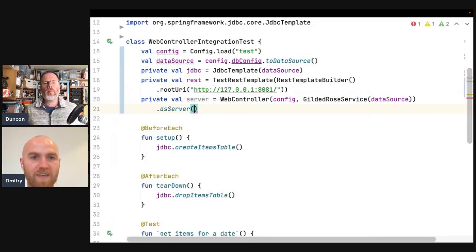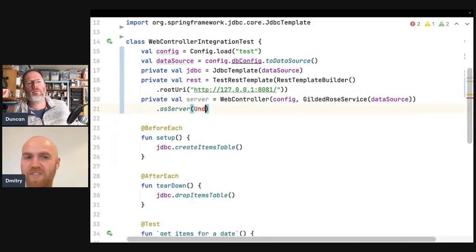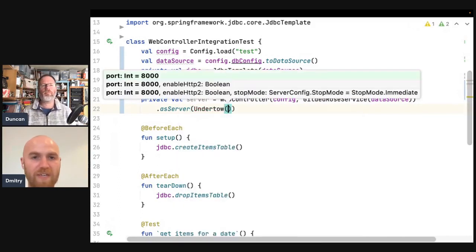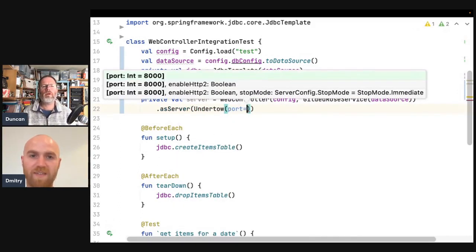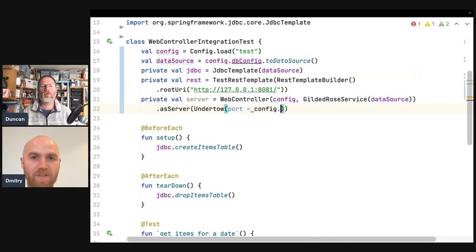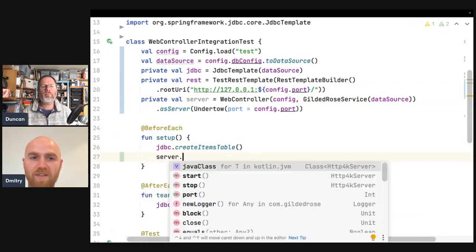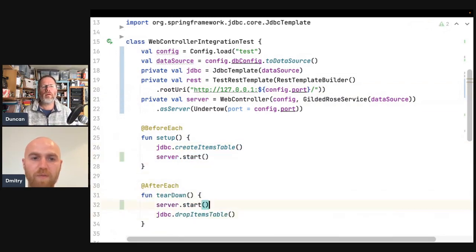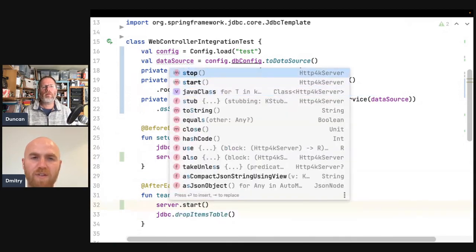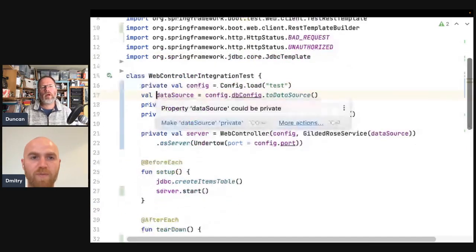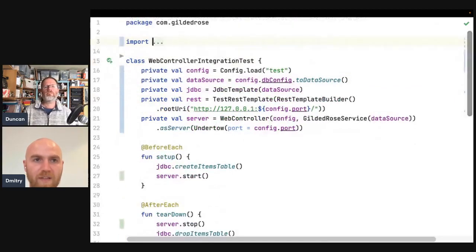And then because web control is just a function with HTTP, we need to ask HTTP to plug it into an actual server. So what we can do is just to read the port from config. Well, actually, this thing should also be there. Okay. Yep. Then we need to start the server and stop it. Here we're starting like an Undertow. That's what we're integrating with. And that's it. That's the big change.